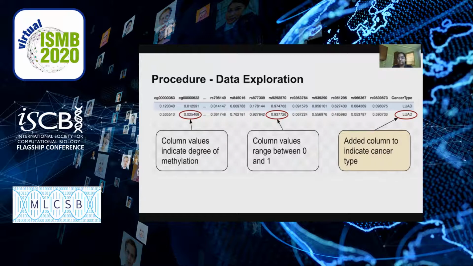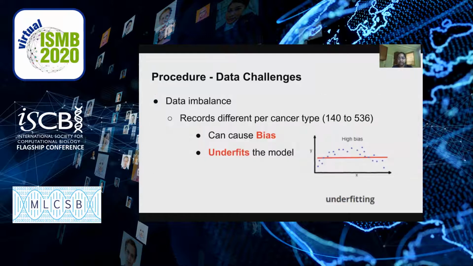Each column value indicates the degree of methylation, which ranges from 0 to 1. When I downloaded the data, I also added a column to indicate the cancer type. The cancer data had a lot of challenges. The records for each cancer varied from 140 to 536. This typically leads to underfitting problems.